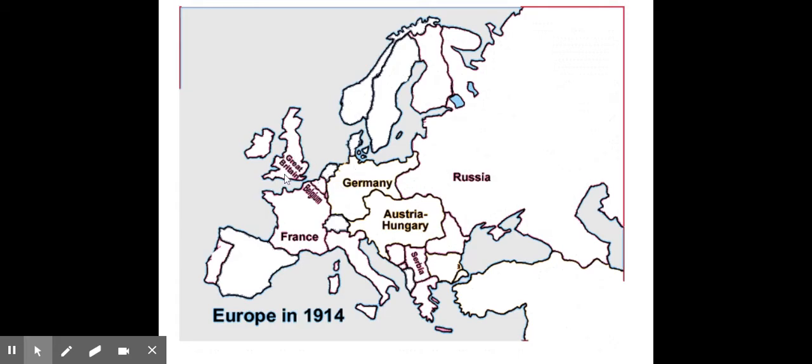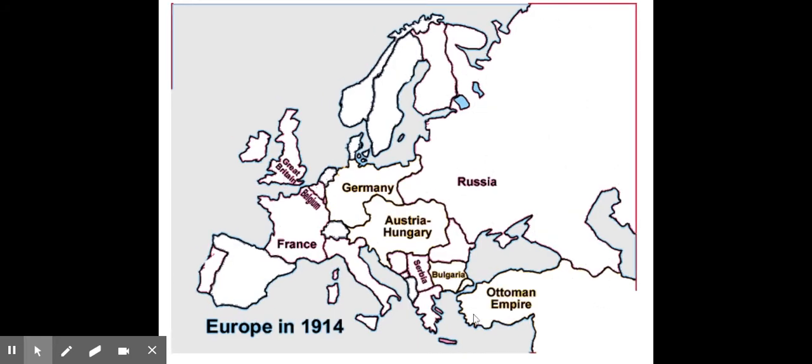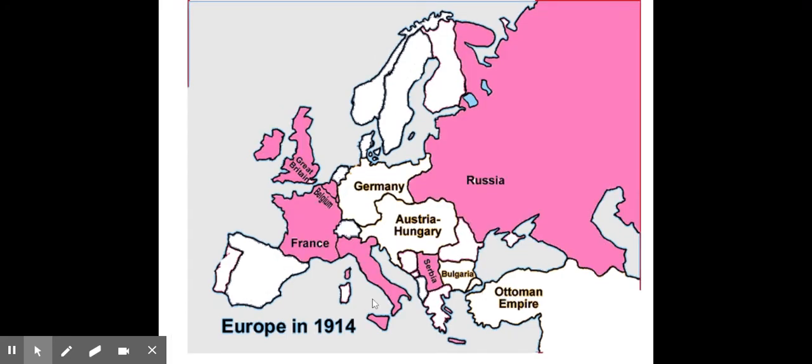And then a couple more places. We have the Ottoman Empire here. They're going to join the side of Germany and Austria-Hungary. And let's not forget the boot here. The boot is Italy. Now, these pink areas here, Great Britain, Belgium, France, Italy, Serbia, Russia, they are going to form the Allied powers.